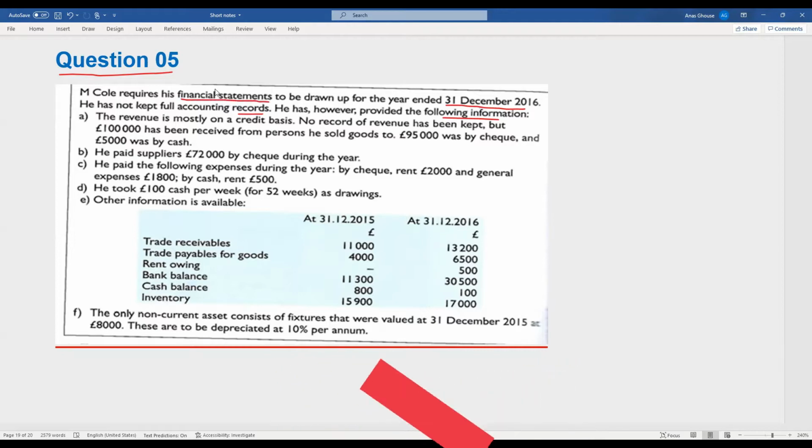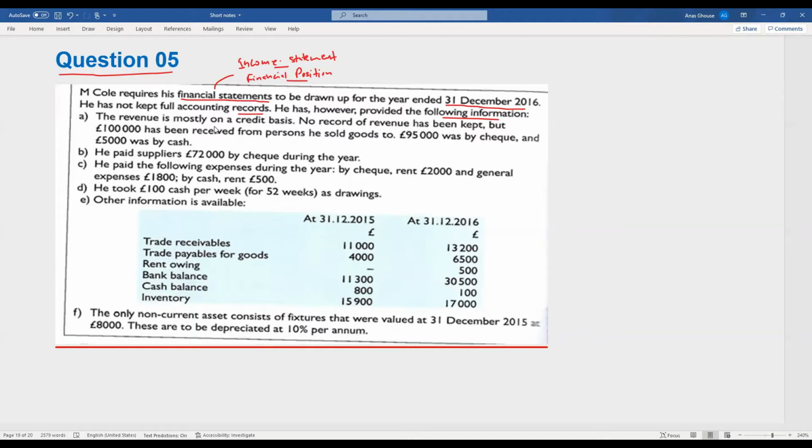So what are financial statements? You need to prepare the income statement and the statement of financial position. So these are the two things that you need to prepare. So let's go through the information.